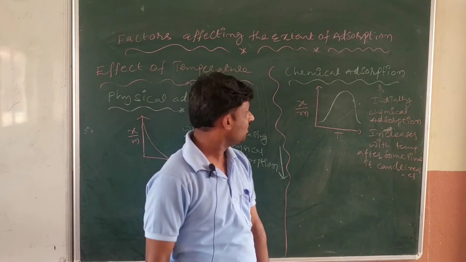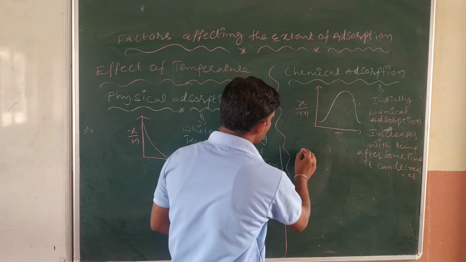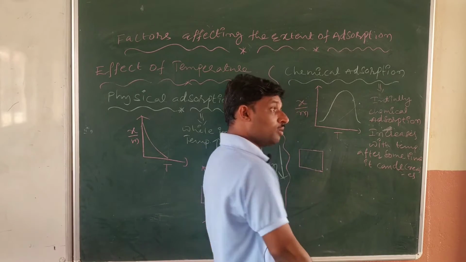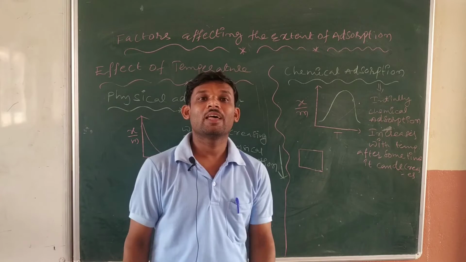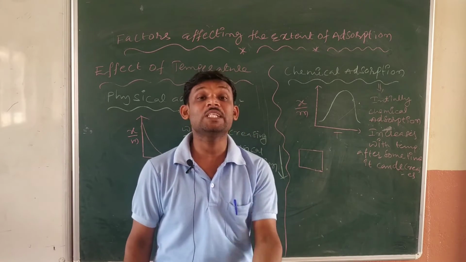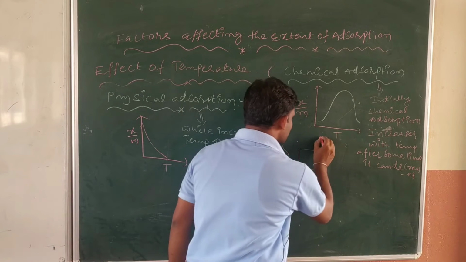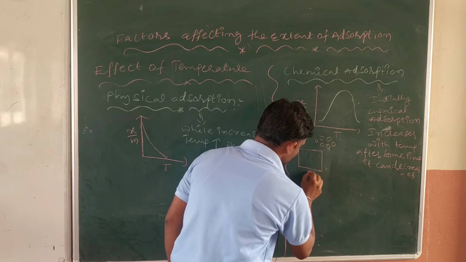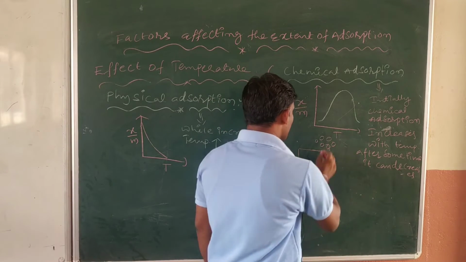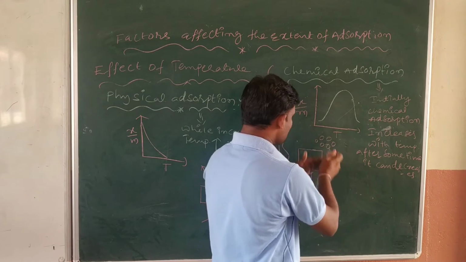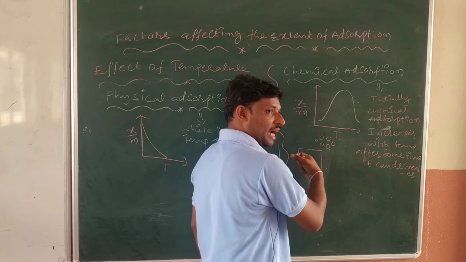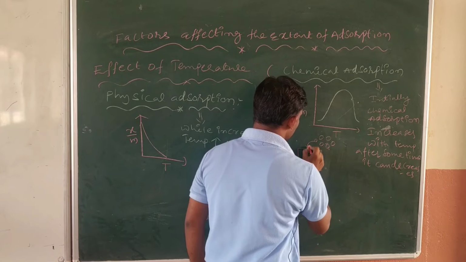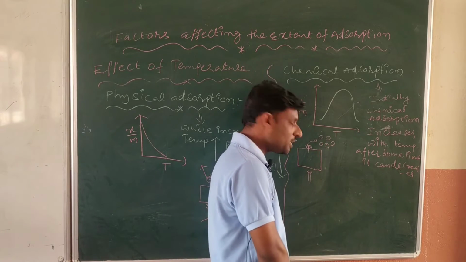First of all I will tell one thing. Here which bond is forming? A chemical bond is forming. In the case of chemical bonding, when we give some energy, that energy is called the initiation energy, to initiate the reaction. There are a lot of gaseous molecules. When I give a little bit of energy, these molecules get some energy and are activated. Now they may come close together and make a bond with the surface as a chemical bond.